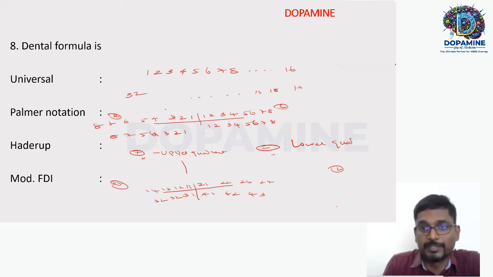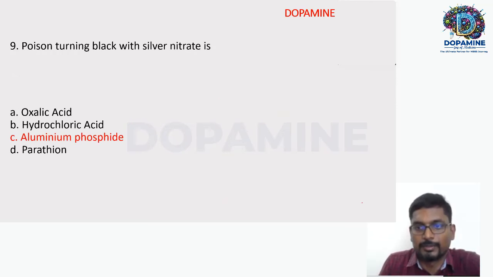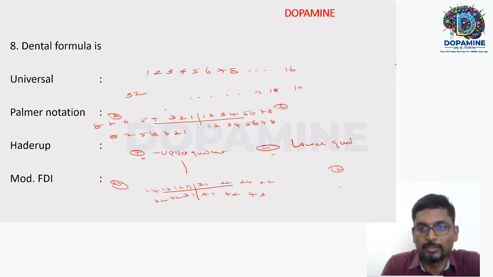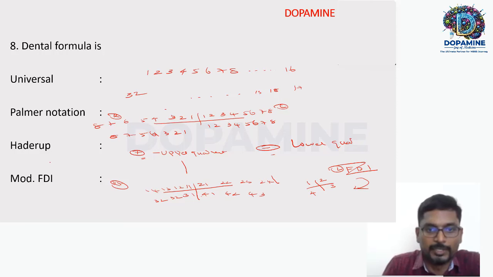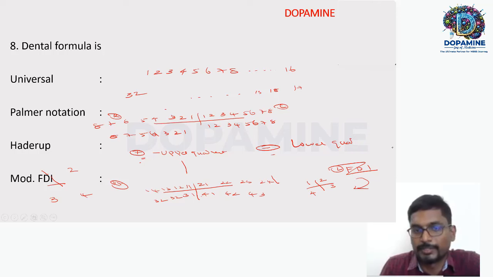So how to differentiate modified FDI and FDI? Simple. In modified FDI, the quadrant numbering is 1, 2, 3, 4. Whereas in FDI, the quadrants are the same, but the numbering goes clockwise, 1, 2, 3, 4, right? Clockwise. So that is FDI, and modified FDI is 1, 2, 3, 4, right?